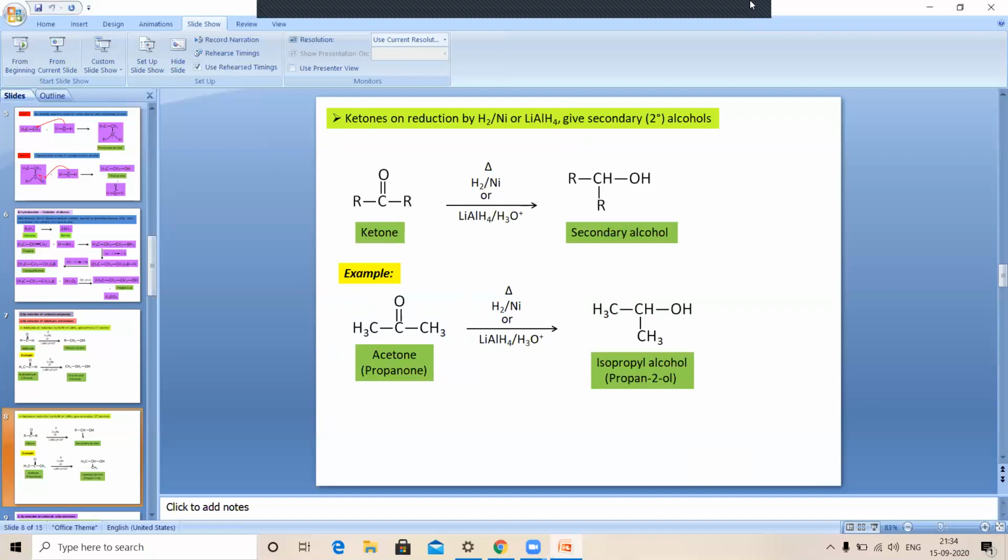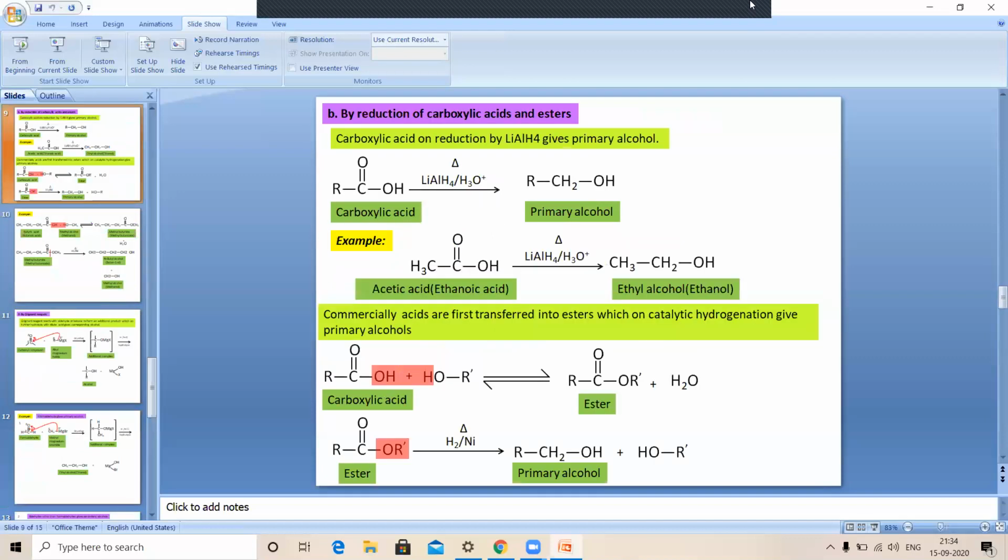For example, if we take the ketone acetone, the formula is CH3COCH3. The IUPAC name of acetone is propanone. If we reduce it, we get the secondary alcohol, isopropyl alcohol. So this is the reduction of aldehydes and ketones.